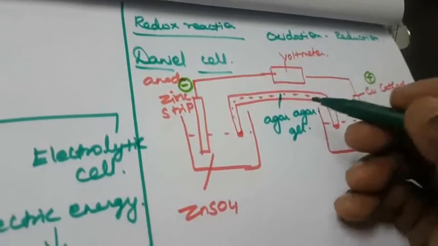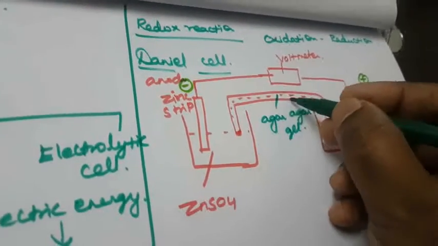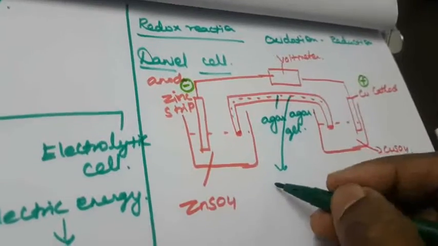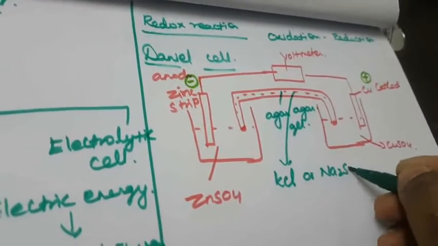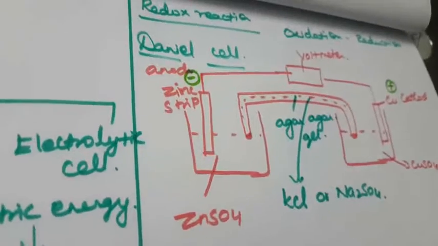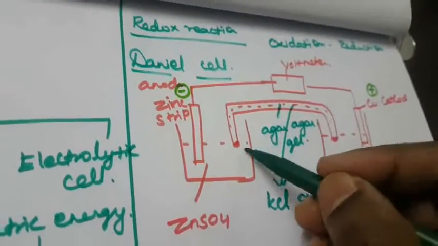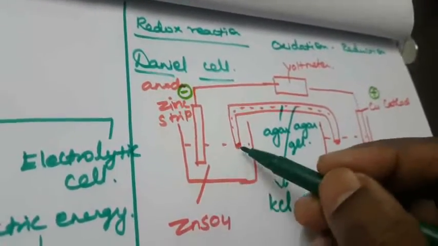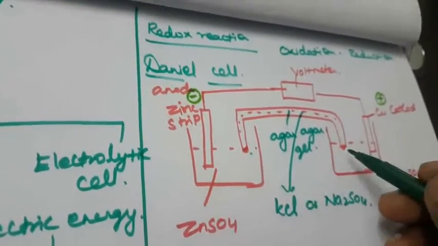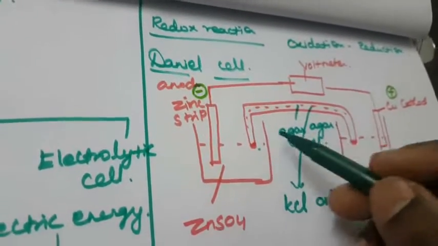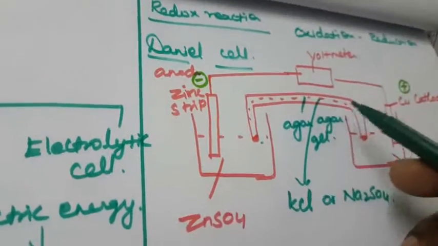In the gel, the inert electrolytes, that is potassium chloride or sodium sulfate, are immersed in the agar-agar gel. Why are we using that? When needed, it is slowly dissolved in the zinc sulfate solution. So an inverted U-tube is connected, and in this U-tube the agar-agar gel is present, right?